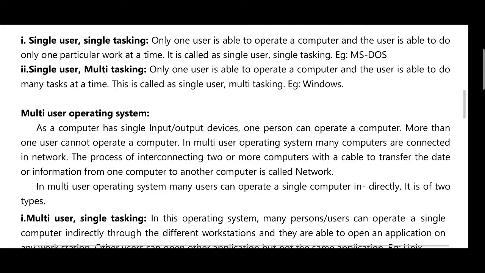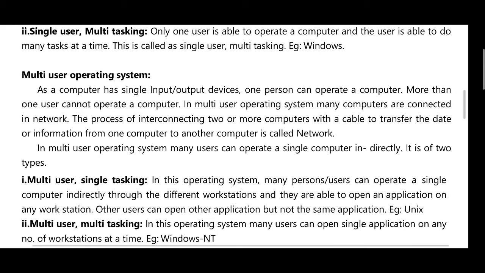It is of two types: multi-user single task and multi-user multitasking. In multi-user single task, many users can operate a single computer directly through different workstations, and they are able to open applications on the workstations.